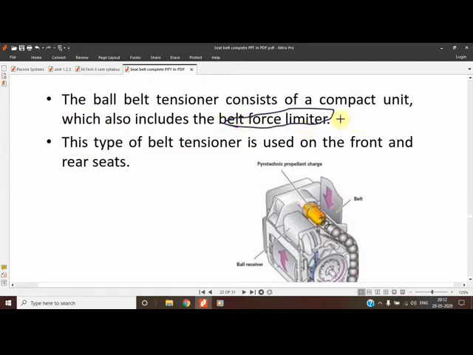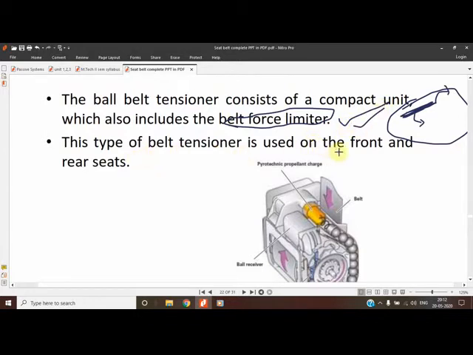A simple mechanism of force limiter is that some stitches are provided on the belt itself. After a certain level of force, those stitches get opened. This is the cheapest method. After the stitches open, the tension gets relieved. So this method is also used, but belt force limiter is not in our syllabus.